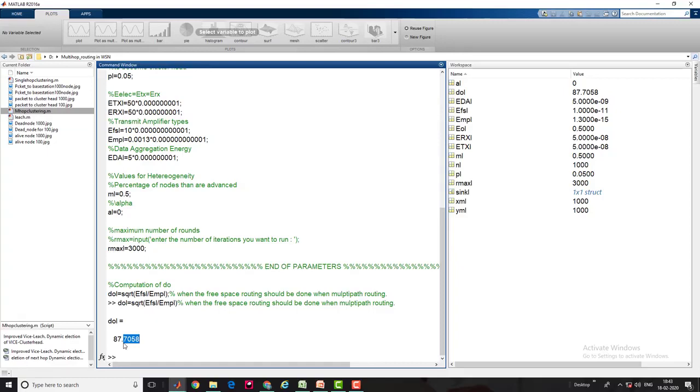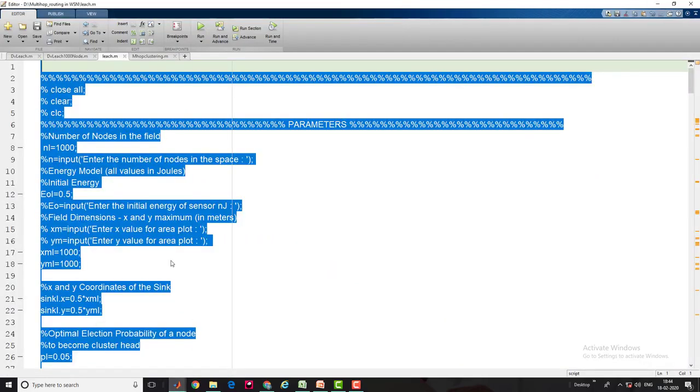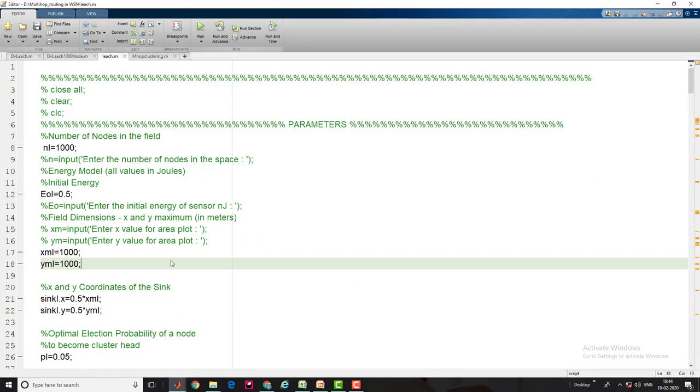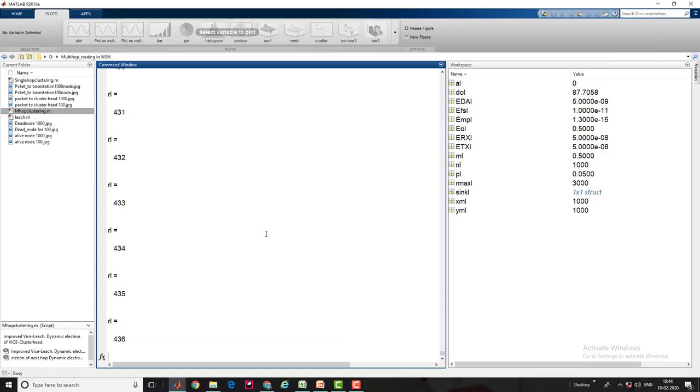So if the distance between the node and the cluster head is more than 87.7058, then the multipath routing should happen and the dissipation becomes high. I'm going to execute again when we increase the network size and the number of nodes becomes 1000, and you will see that most of the routing between the nodes is multipath routing. Correspondingly, the lifetime of the network becomes low.